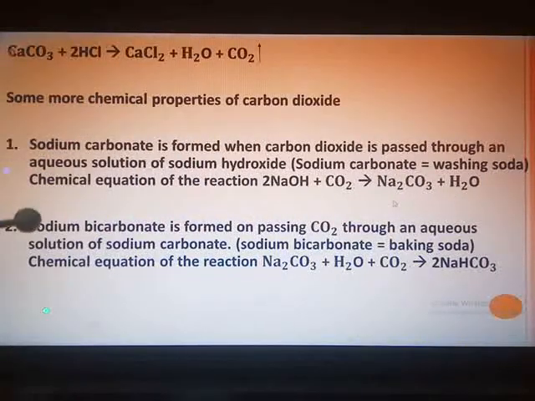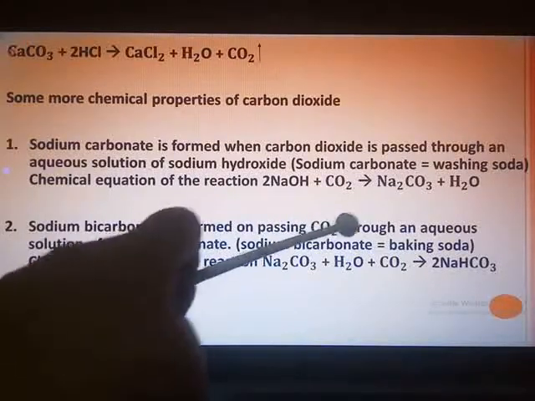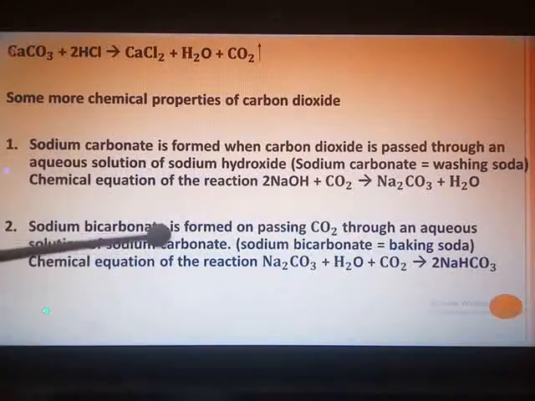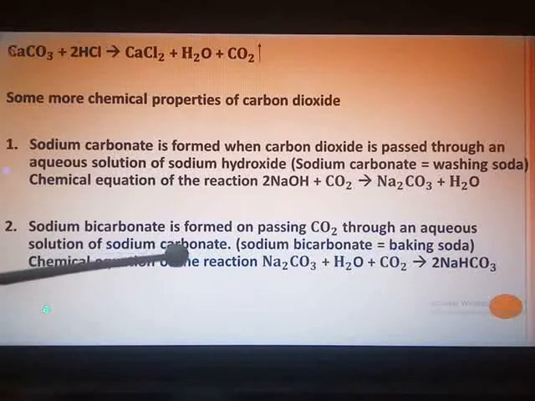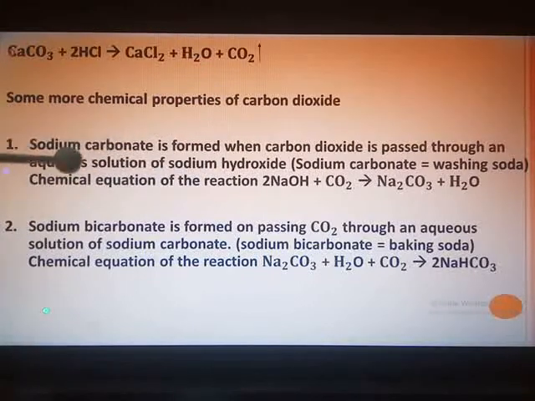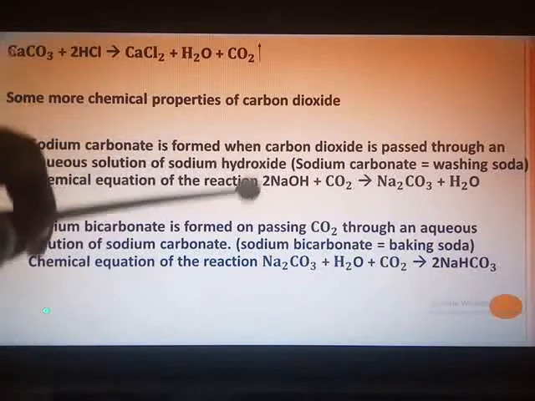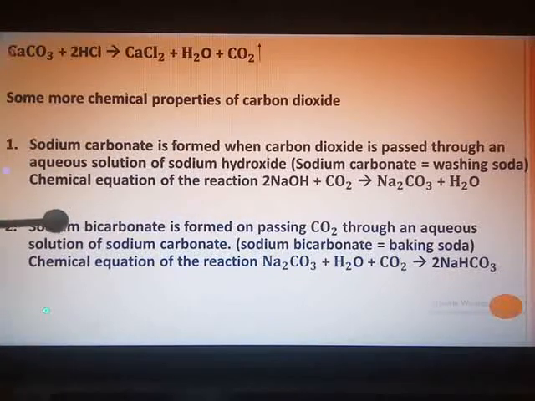Whereas in the second case, sodium bicarbonate is formed on passing carbon dioxide through an aqueous solution of sodium carbonate. Here be careful: sodium carbonate is formed when carbon dioxide is treated with sodium hydroxide, and sodium bicarbonate when carbon dioxide is treated with sodium carbonate. And what is sodium bicarbonate? It is nothing but baking soda.